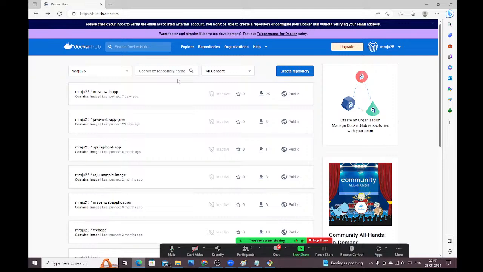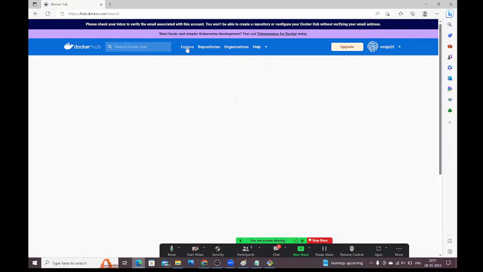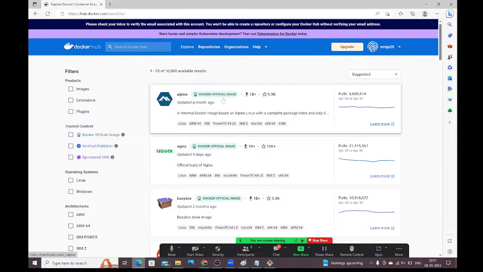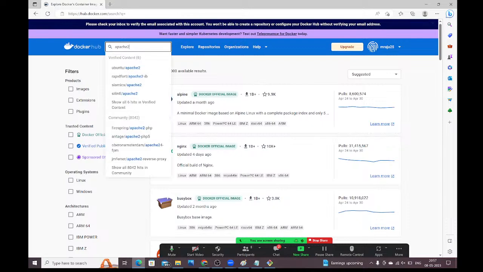Public repository means what, guys? Docker Hub is the public repository, which contains all the open source softwares as Docker images, guys. Now, if you go to explore, all the open source softwares are available as images. See, guys, Nginx is available. BusyBox is available. Apache 2 is available. See, Apache 2, Ubuntu Apache 2, like this, right?